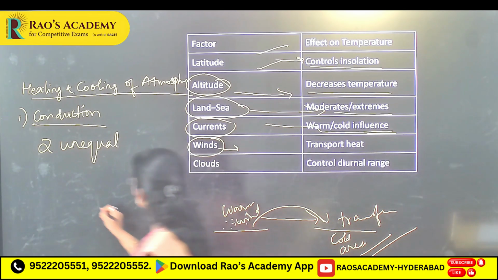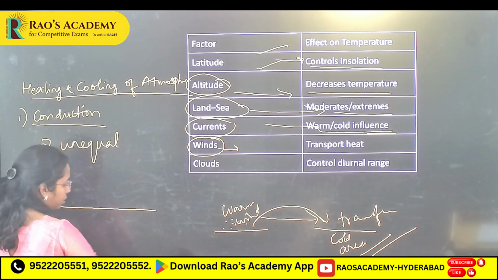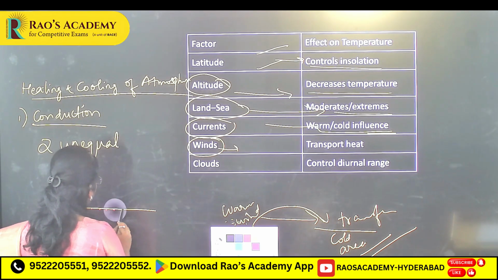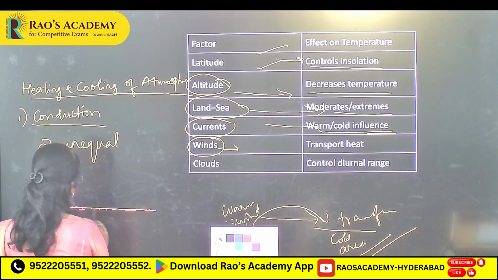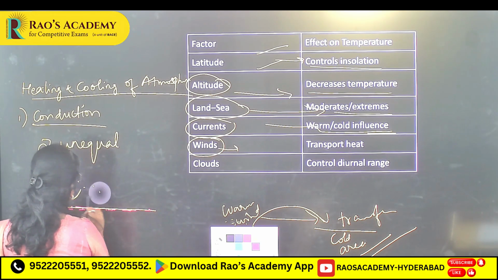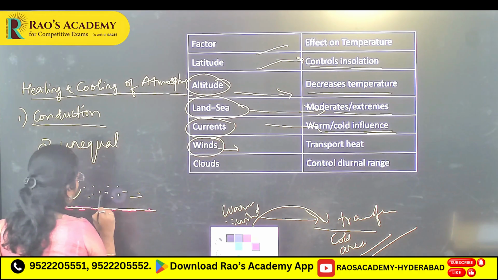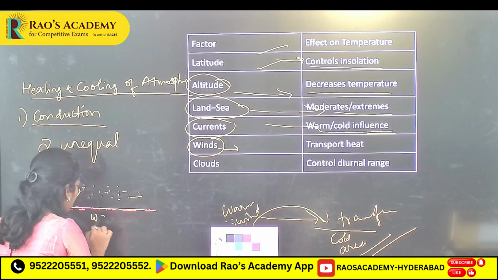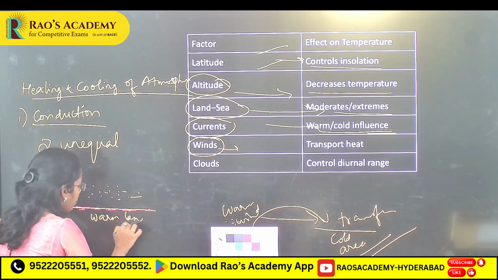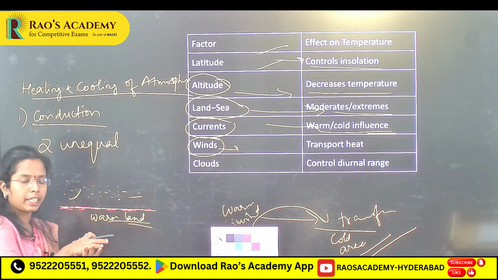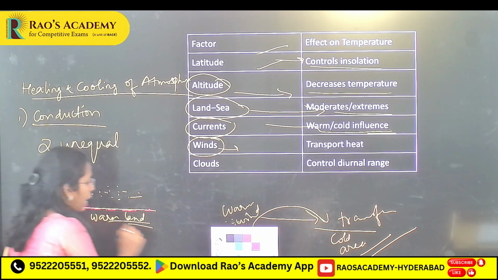Suppose here the land is hot, and the air is moving like this. When this air comes in contact with this warm surface, what happens because of conduction? The heat is transferred to this air.